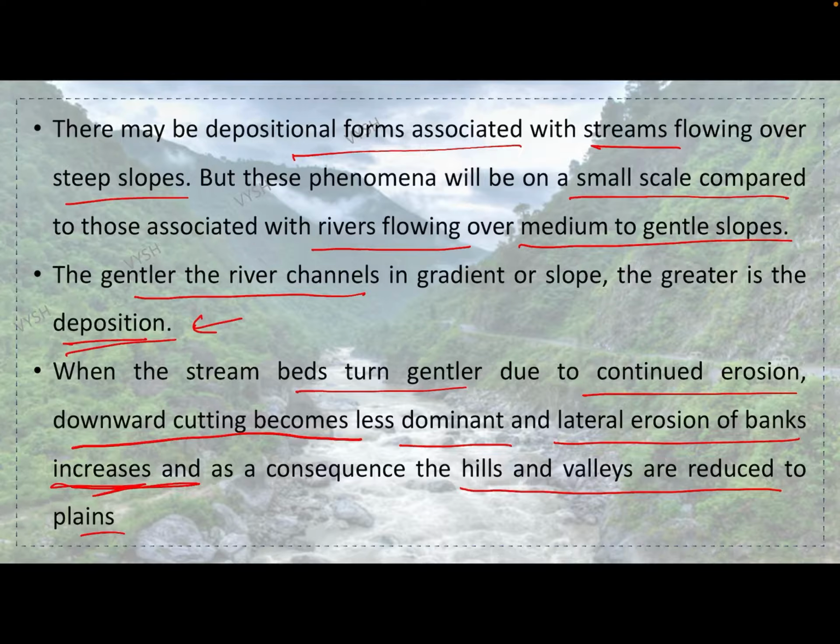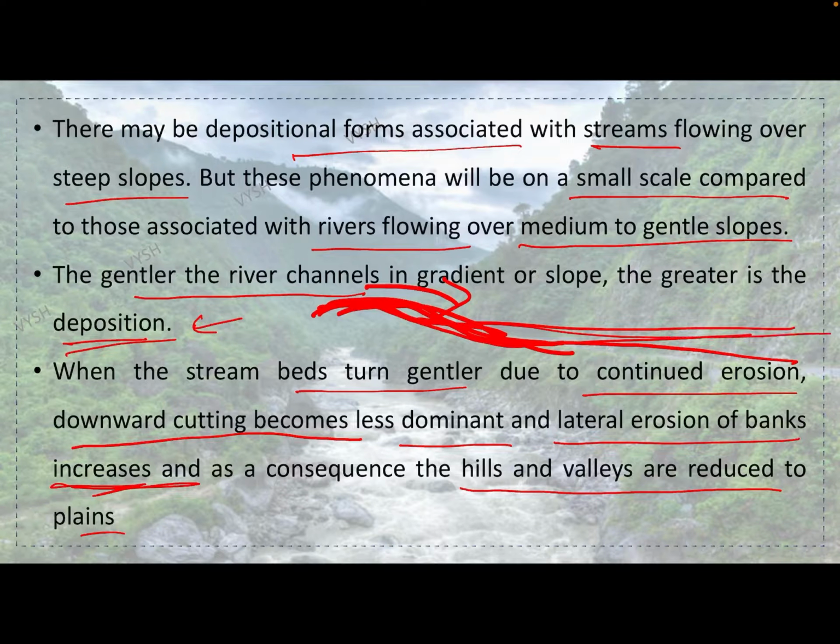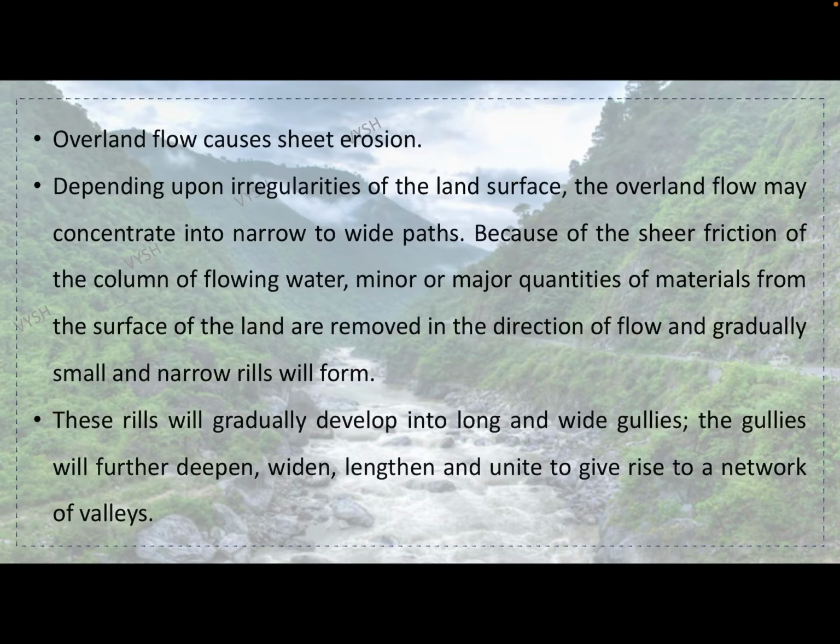See, for example, if this is moving in this way, because of the erosion, slowly this will start eroding up. Okay, and as the time passes by, it gets slowed down, and these deposits are settling down at the later stages, and because of this it becomes a normal plain kind of an area. Okay, overland flow causes sheet erosion.